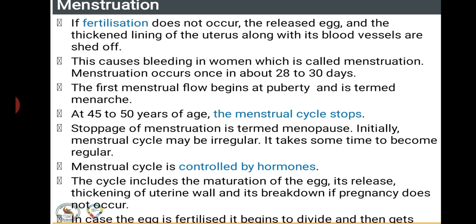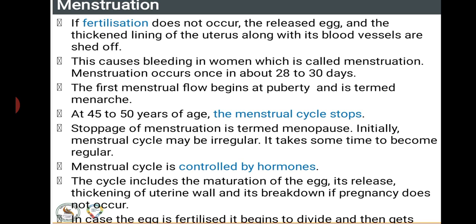The production of eggs is going to vary from one female to another, because it all depends on the activities or the hormonal changes which take place in a female. Stoppage of menstruation is termed menopause. So menopause is the period in which bleeding will not be seen further. Initially, the menstrual cycle may be irregular.